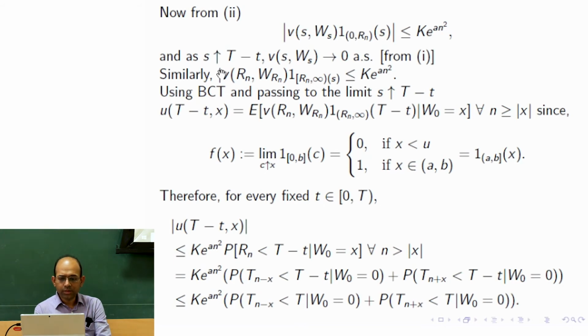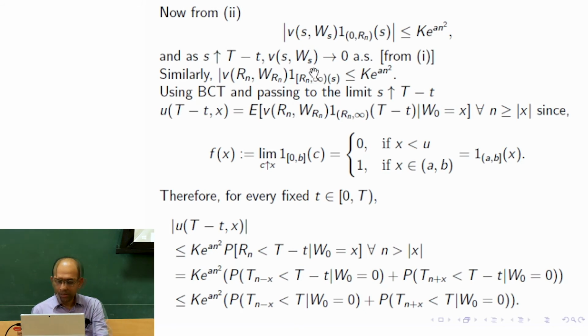And now this modulus, here the modulus is missing. So it is v of Rn comma W_Rn instead of s, W_s. What does it say? If s is more than Rn, then only this is non-zero.